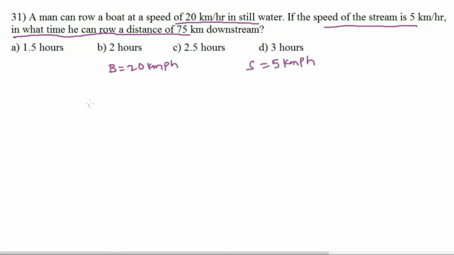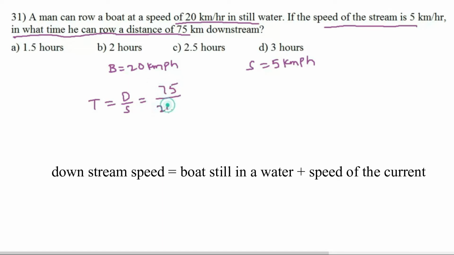So required time equals downstream distance divided by downstream speed. Downstream distance is 75 km, divided by downstream speed, which is boat speed in still water plus speed of the current. 75 divided by 25. 25 one time, 25 three times is 75, equal to 3 hours. Time equals 3 hours. Option D.